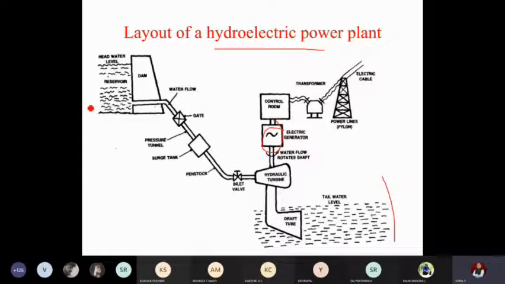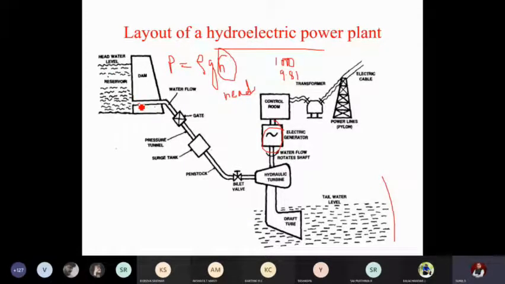I'll just explain once again. It is because of the potential energy of the water. Say if I take it as P, it is equal to rho into g into h. What is rho here? Rho is the density of water. Water density is roughly 1000 kg per meter cube. g is acceleration due to gravity, 9.81 meter per second square. It is a fixed value. And h is the height, or we usually technically call it the head.